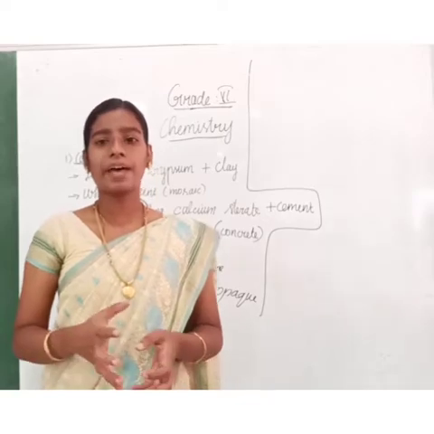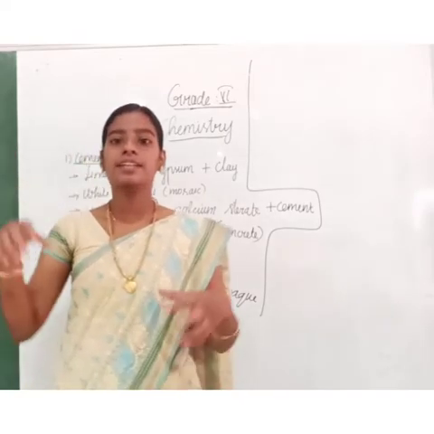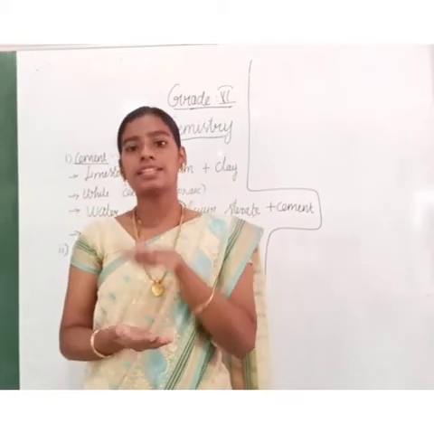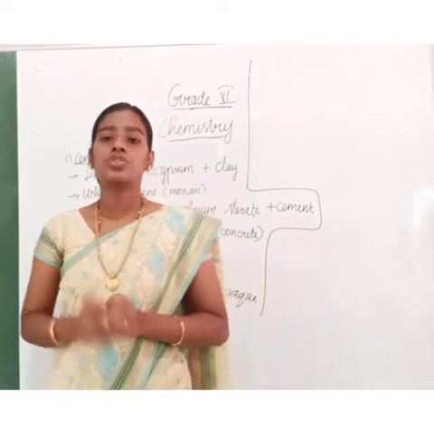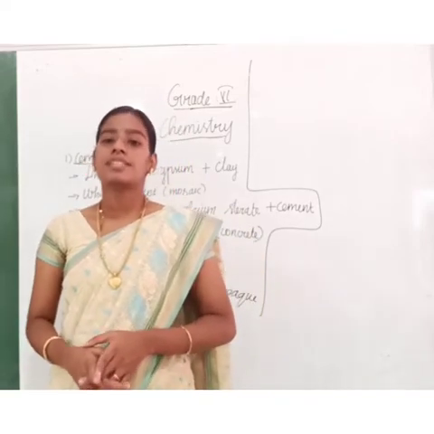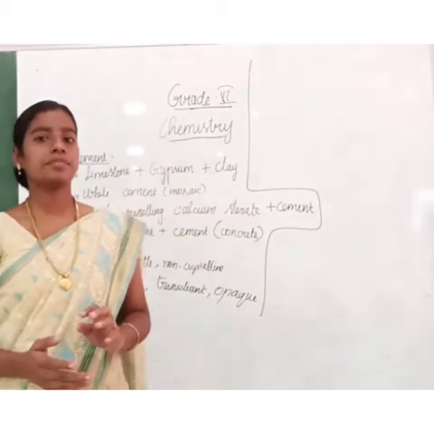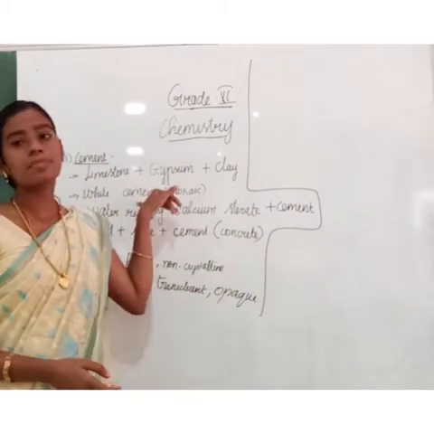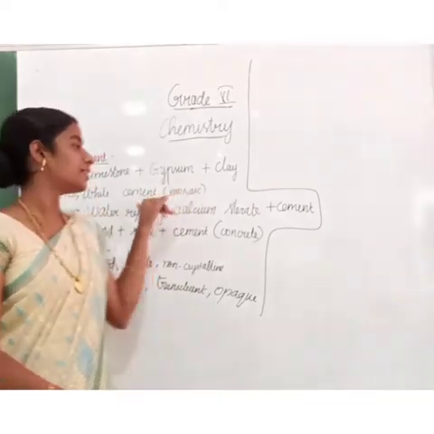Cement has binding capacity. Binding means you have one brick, and you bind this brick with another brick using cement. The cement is used in construction for binding materials. White cement is used in the manufacture of mosaic.